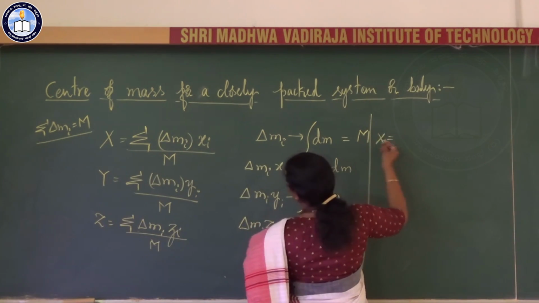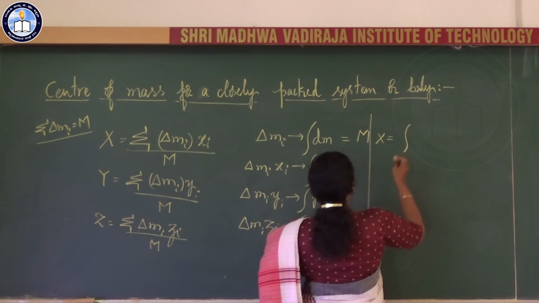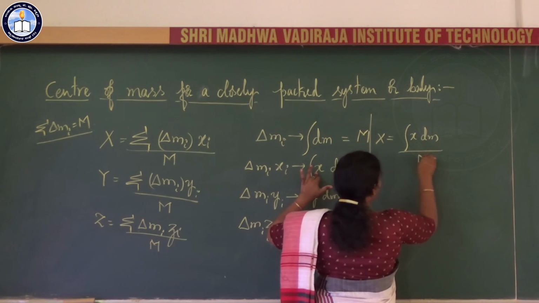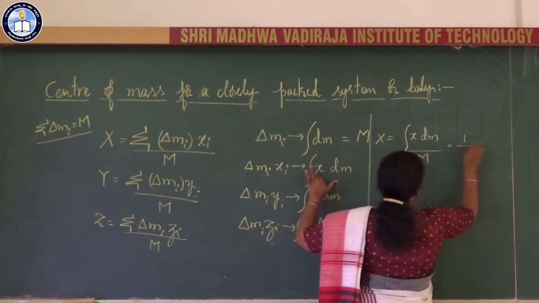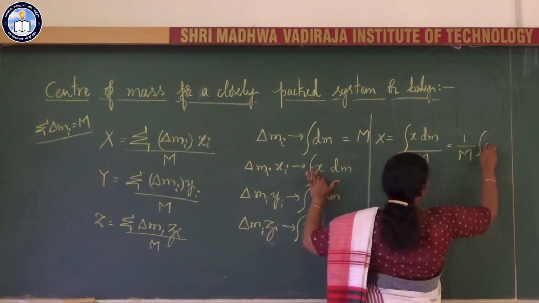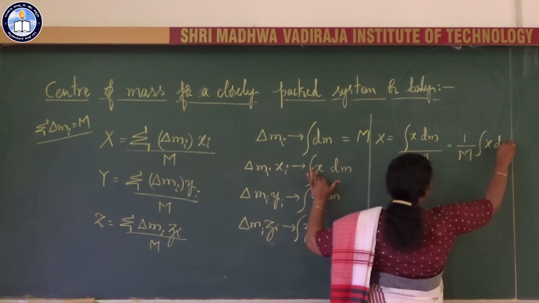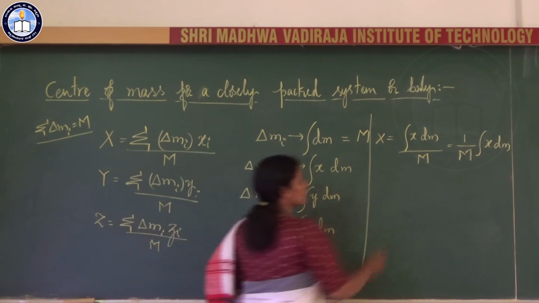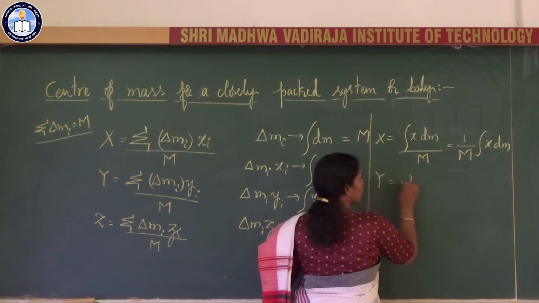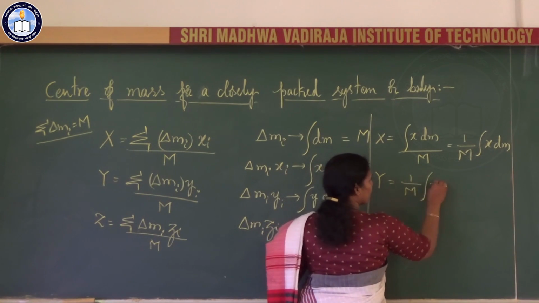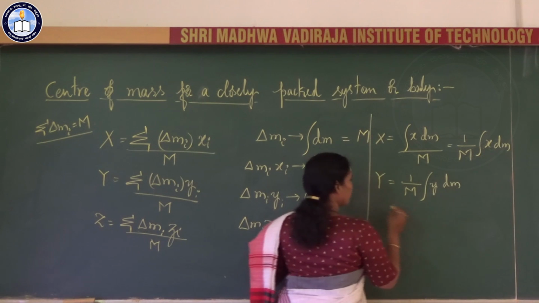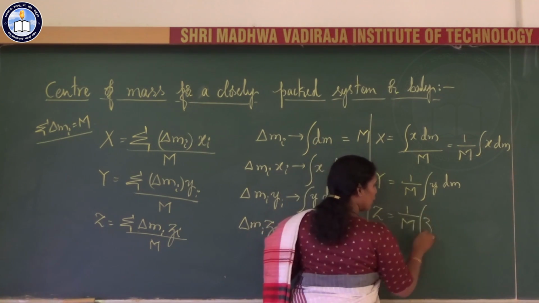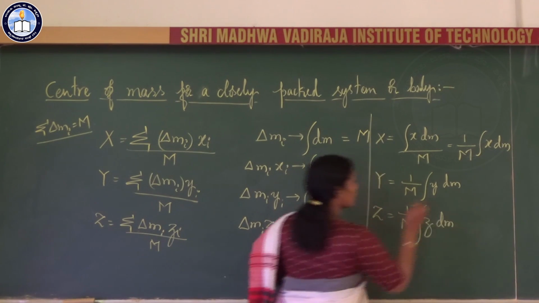x equal to integral x dm divided by m, or it is equal to 1 by m integral x dm. Similarly, y equal to 1 by m integral y dm, z equal to 1 by m integral z dm.